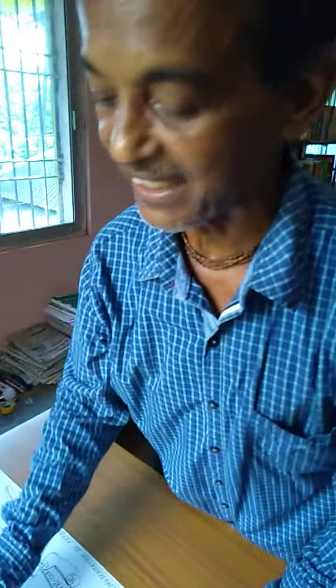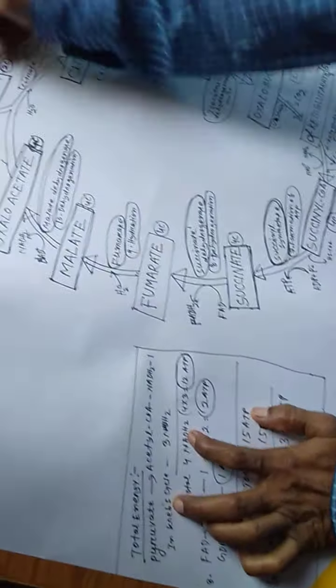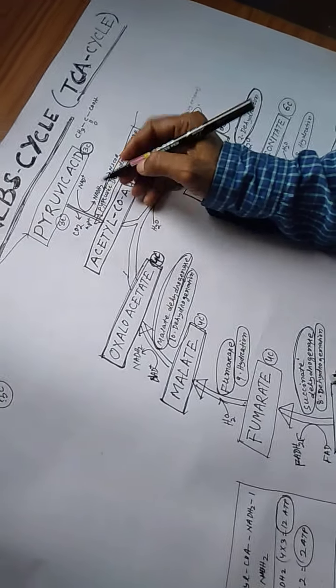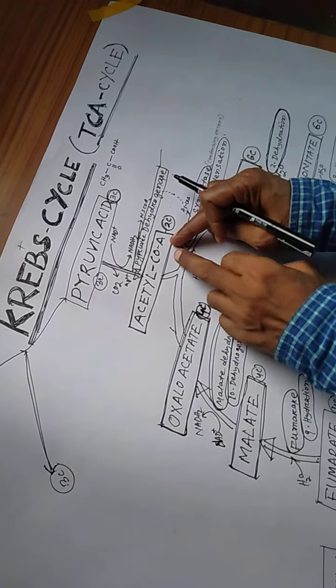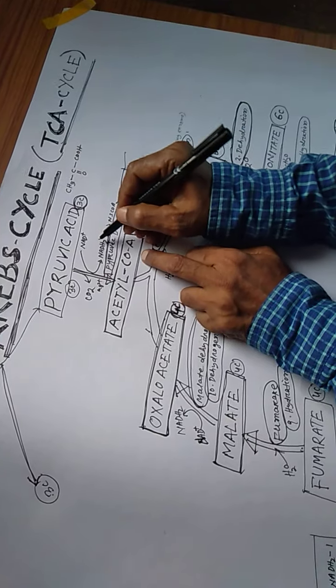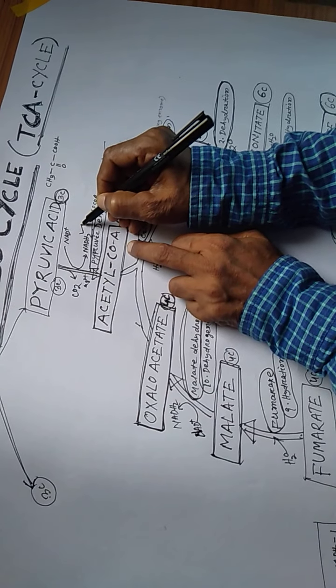Now the energy released in the cycle. At the conversion of pyruvic acid into acetyl coenzyme A, there is NADH2, number 1.